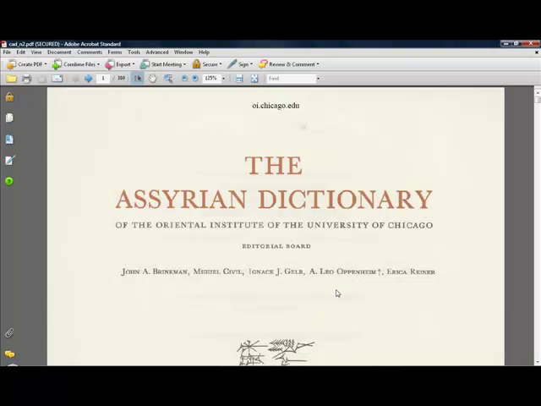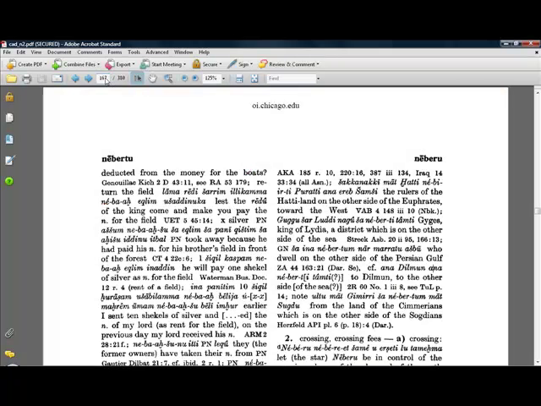I actually downloaded all these volumes, and here is the volume for N, Volume 2. And what I want to show you is that, we'll go up here on page 167 of the PDF, if we go there, that is where the entry for Nibiru starts. Now, in scholarly sources, because of strict transliteration conventions, it's spelled Nibiru.